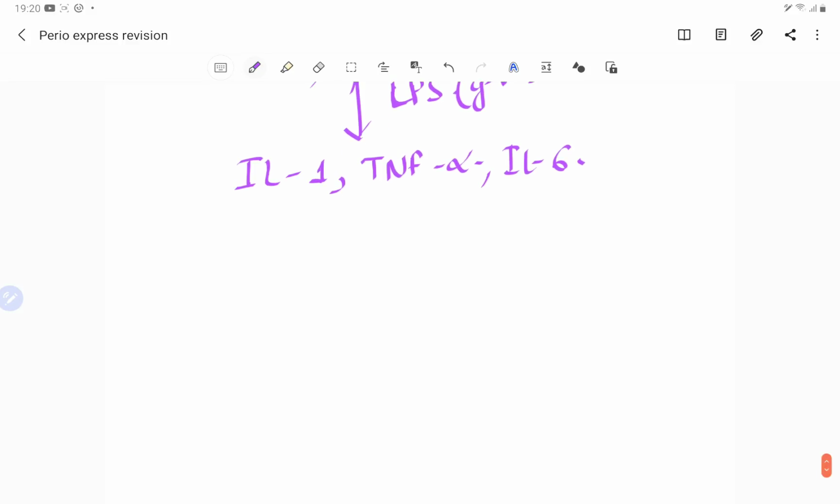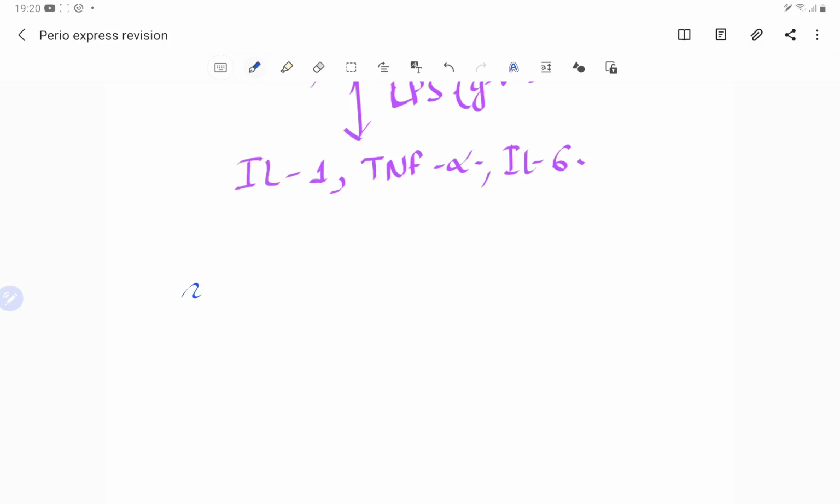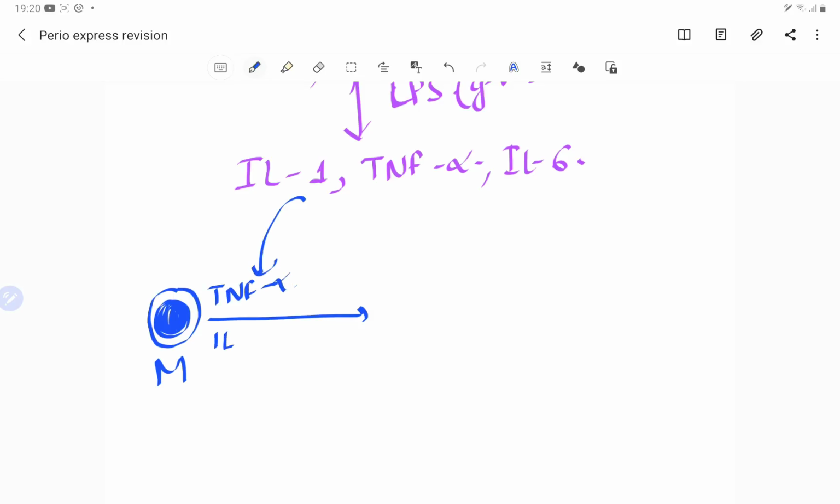Now what happens? There are monocytes. Suppose these are the monocytes, I am writing just M for the monocytes. In response to factors like tumor necrosis factor alpha or interleukin 1, they convert into precursor cells.